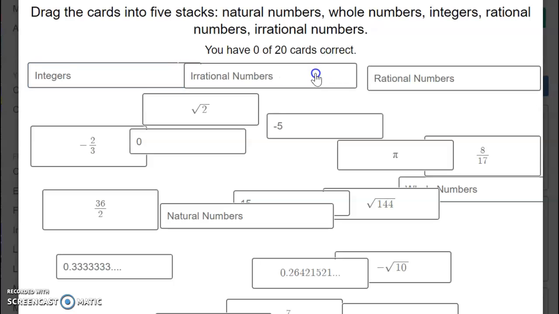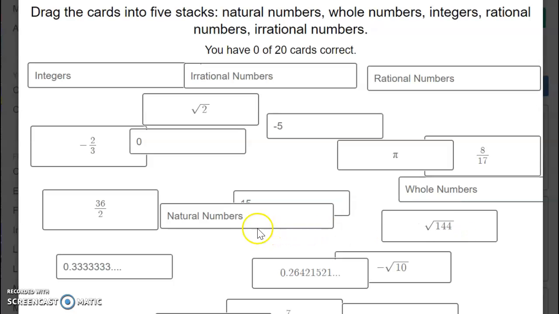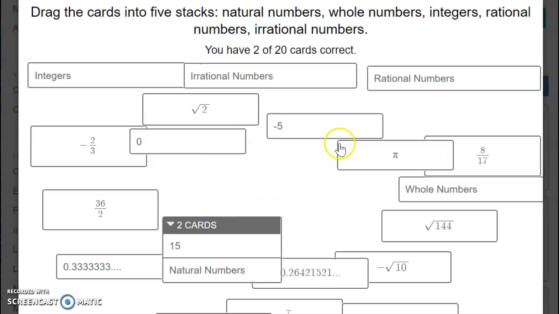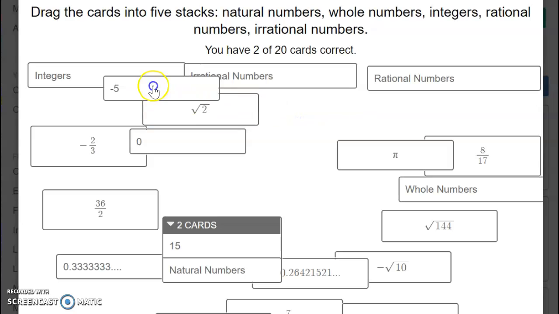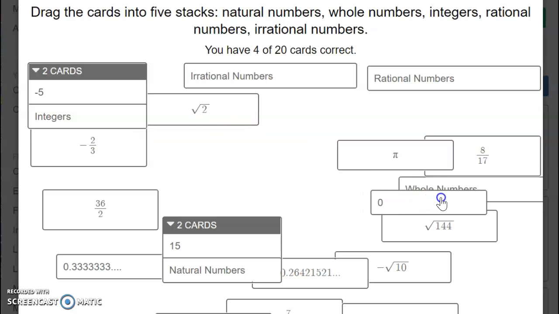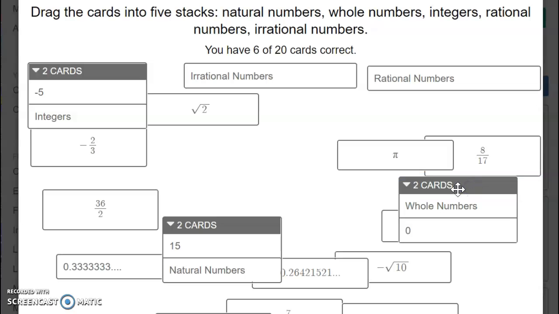We have rational numbers, irrational numbers, whole numbers, and natural numbers. Okay, natural numbers are all positive numbers. And integers include positive and negative. 0 goes into whole numbers.